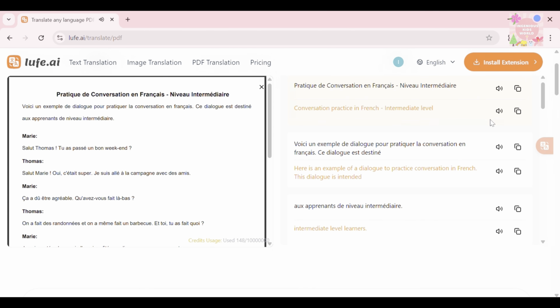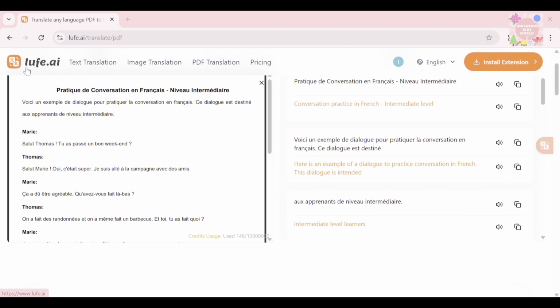Pratique de conversation en français, niveau intermédiaire. Conversation practice in French, intermediate level. Here is an example of a dialogue to practice conversation in French. This dialogue is intended.